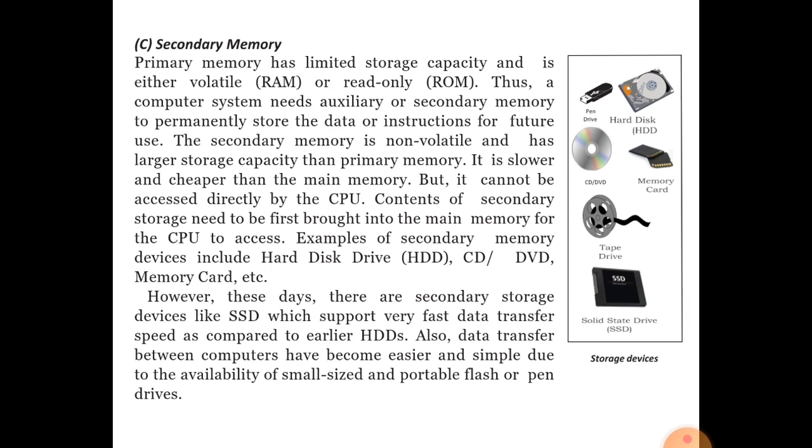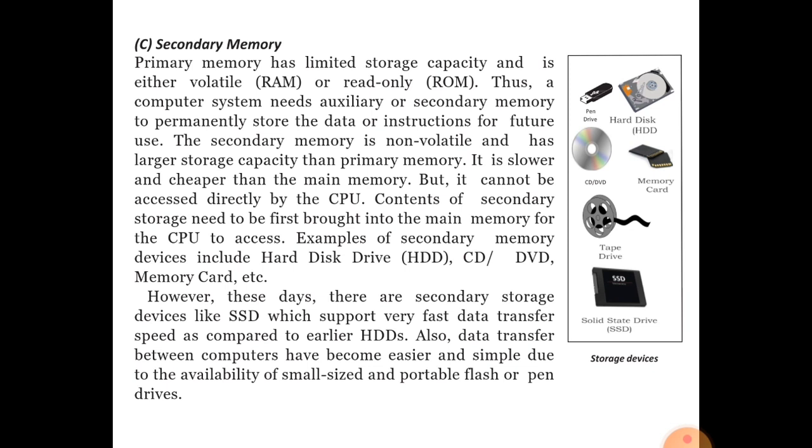Some of the secondary memory is volatile, some is non-volatile. Both kinds of secondary memory we have. Just like the hard disk, the data that we have stored will be volatile; as per need, we can delete the data and store the data on the hard disk. The data that we have stored in the pen drive will also be volatile.